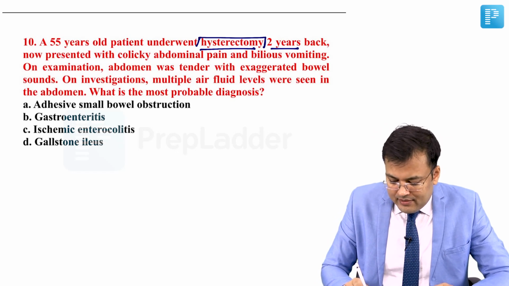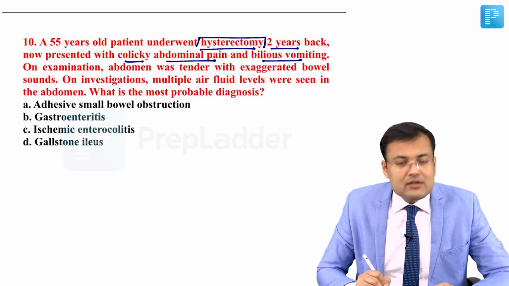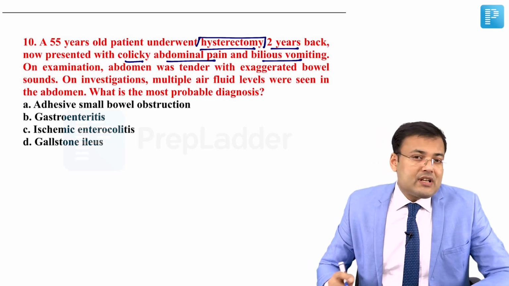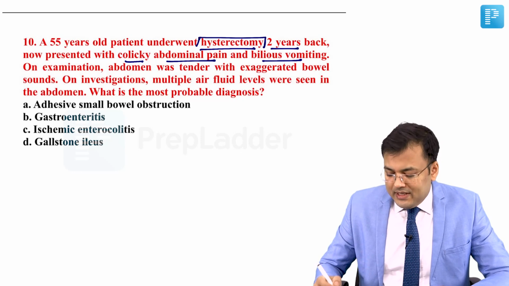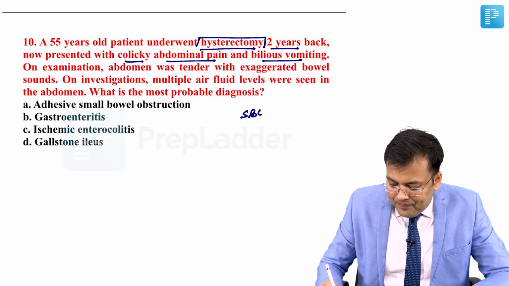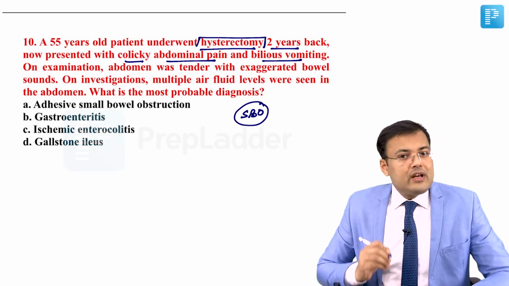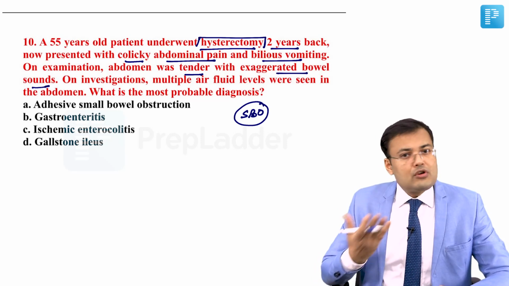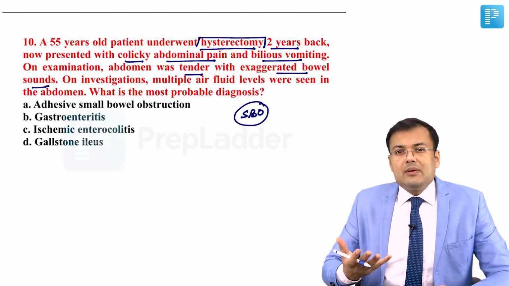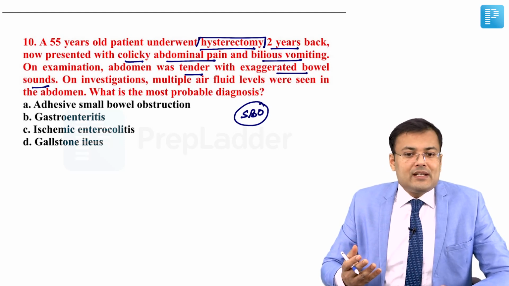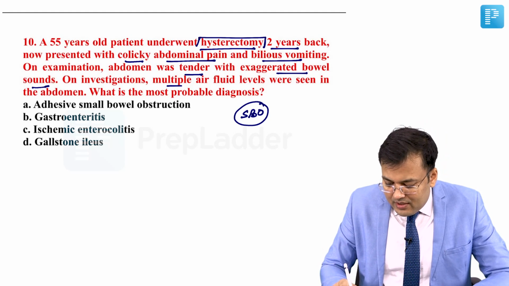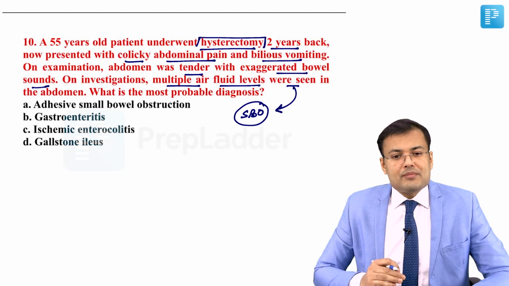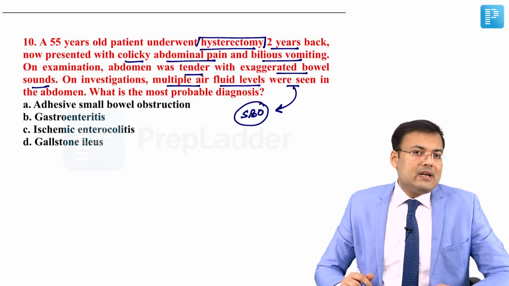Now the patient presented with colicky abdominal pain and bilious vomiting. So there was a history of surgery, and after 2 years the patient is having colicky pain and bilious vomiting. It means this patient is having small bowel obstruction. On examination, the abdomen was tender, with exaggerated bowel sounds. Obviously in small bowel obstruction the bowel sounds are exaggerated or hyperactive. On investigations, multiple air fluid levels were seen, suggestive of small bowel obstruction. What's the most probable diagnosis?